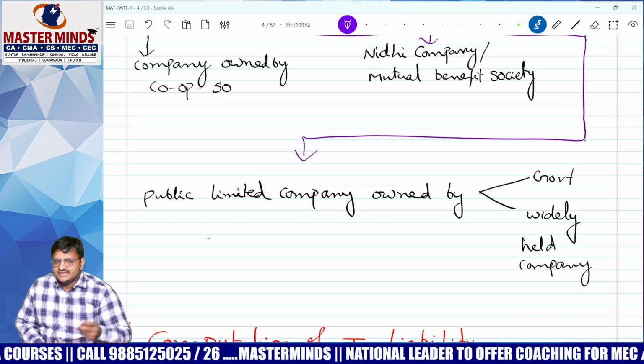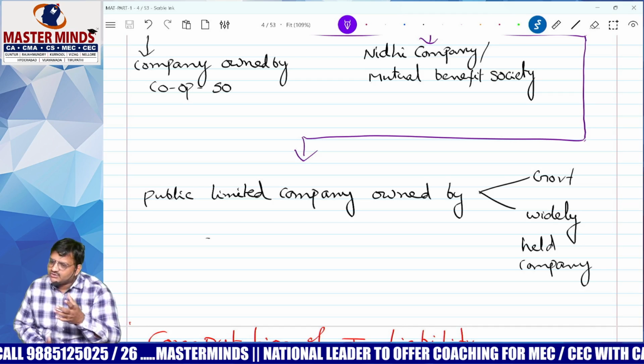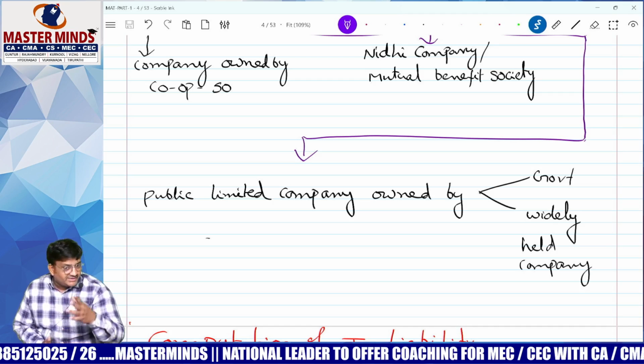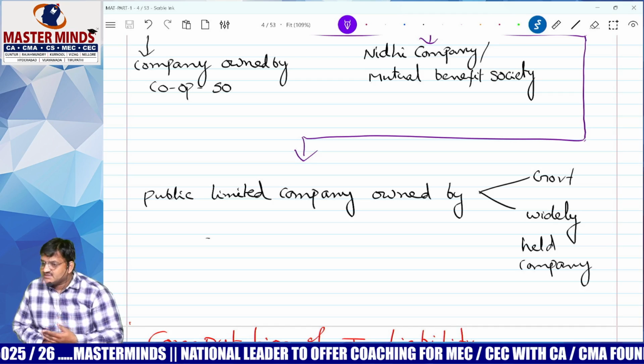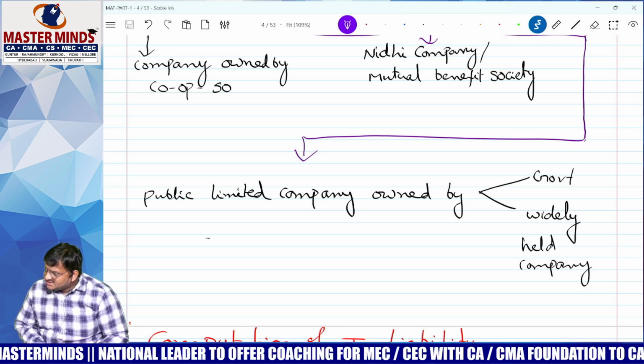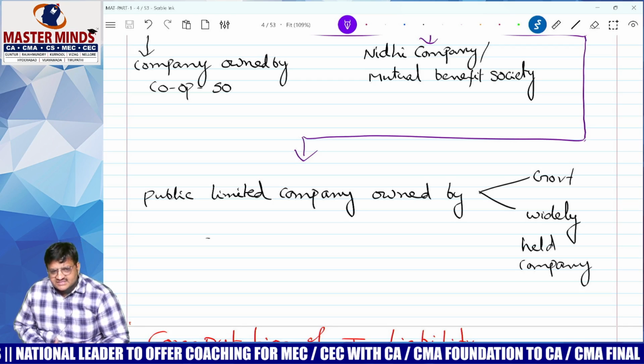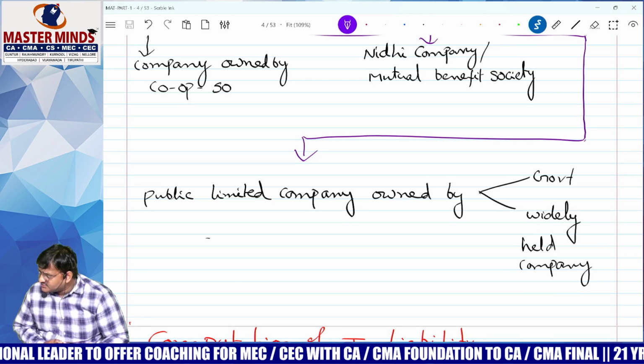Wow, I can buy the shares and I can sell the shares. Anybody can come and go. In a private company, you cannot move like this. Even in a public company, we cannot go like that. You know? Yes or no? Jio is a public company. Then go and buy shares of Jio. Is it possible? No.